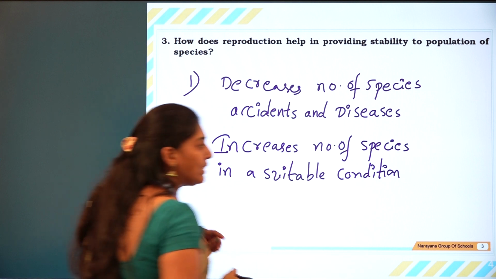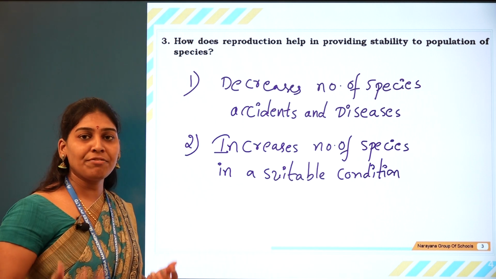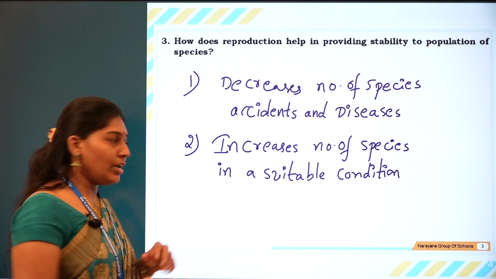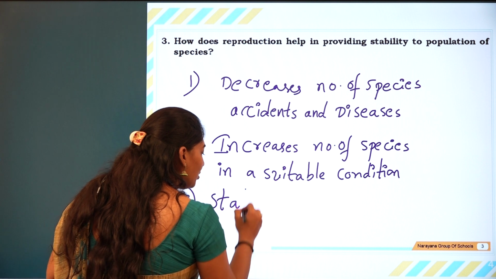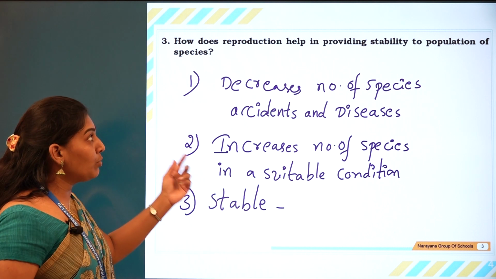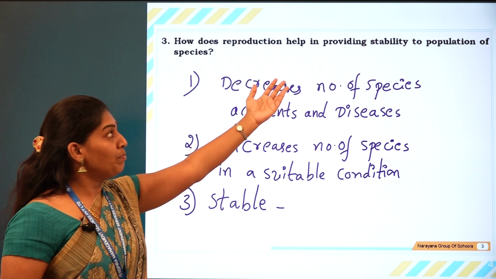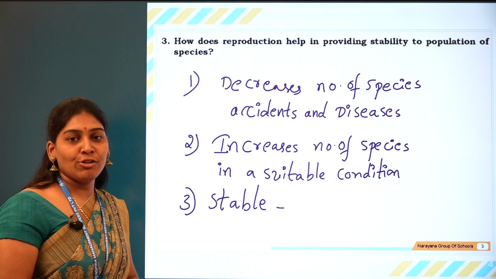So when the population is stable, even when natural calamities occur like tsunamis or floods, it will remain in a stable condition. The third point is that it is very useful for the maintenance of a stable number of organisms. In this way, reproduction helps in providing stability to the population of a species. Let us go to the fourth question.